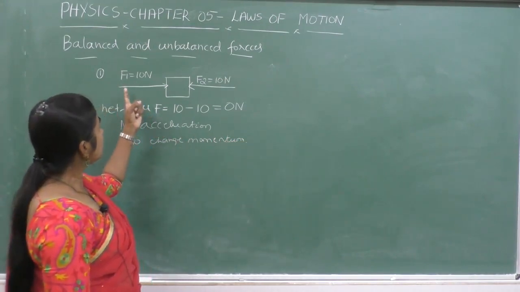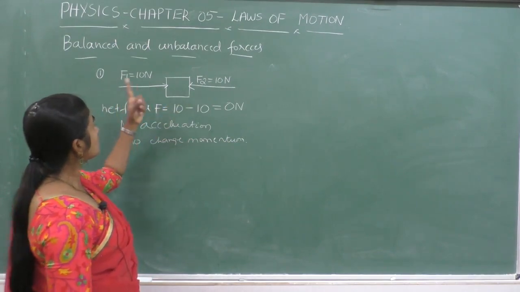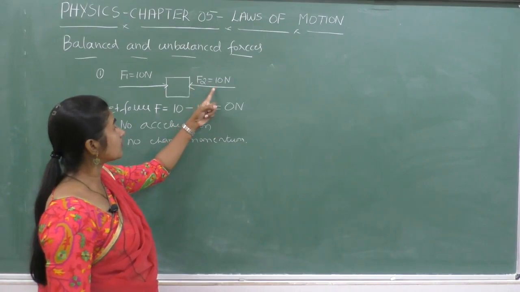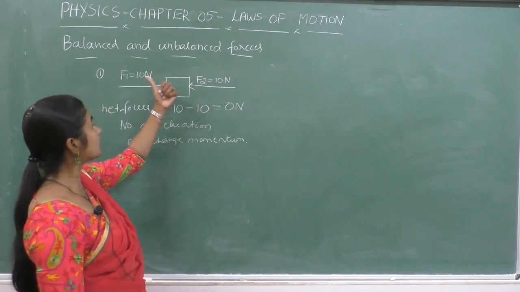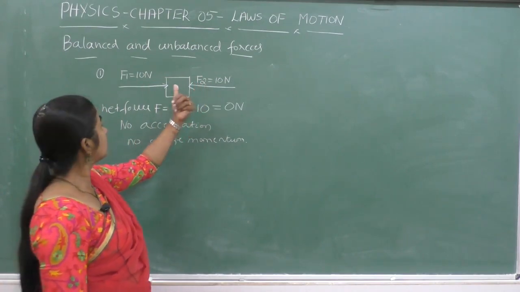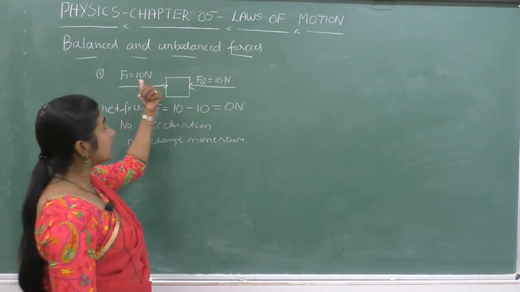And here the effective force exerted by the force F1 is balanced by F2. Similarly, effective force exerted by force F2 on F1 is balanced by F1.